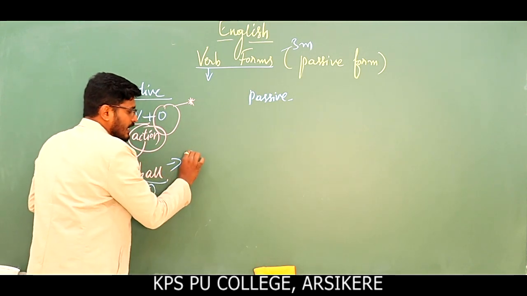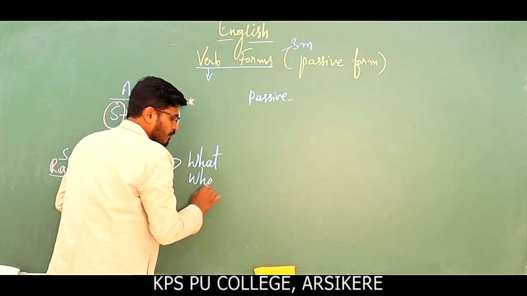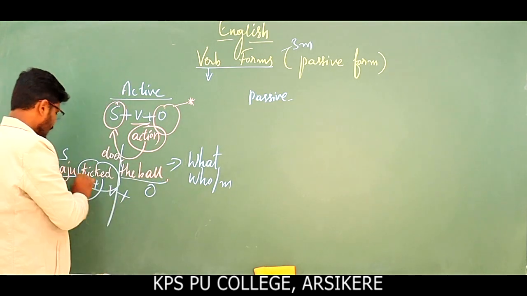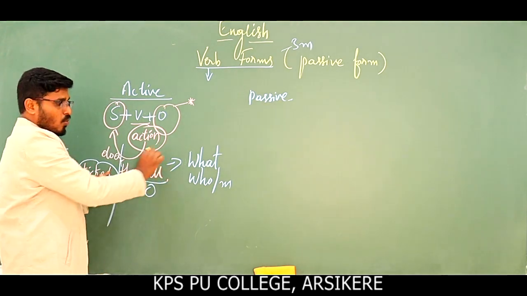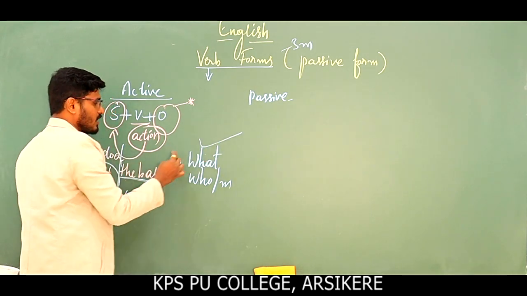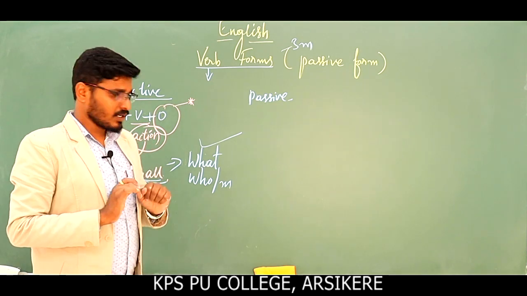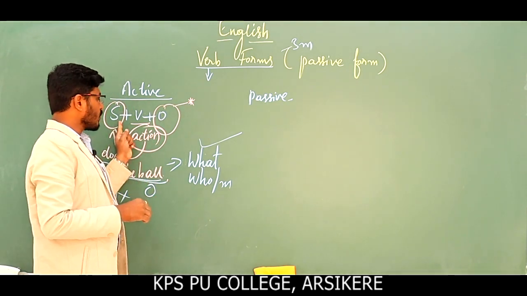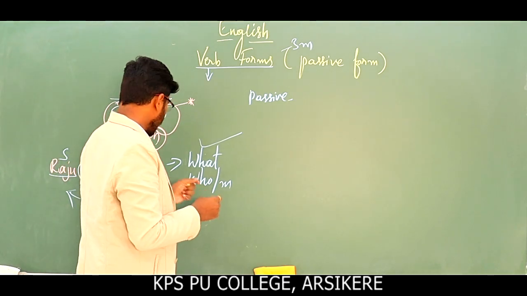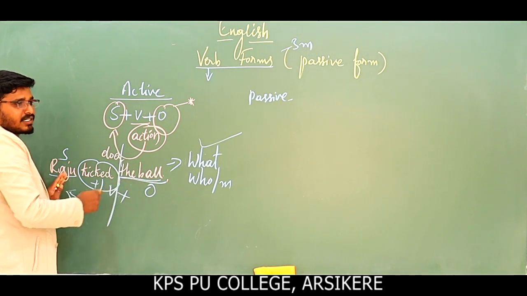Another part, this part must be the answer for what, who or whom. Let us check once. Raju kicked. What did he kick? He kicked the ball. So this is the answer for what, so the ball is considered to be the object. Very simple. Yes, this is about subject, verb, object in active form. So this is the example for the active form of a sentence.